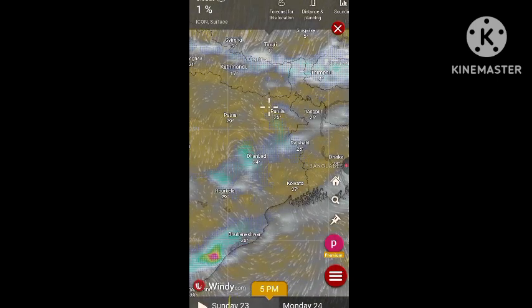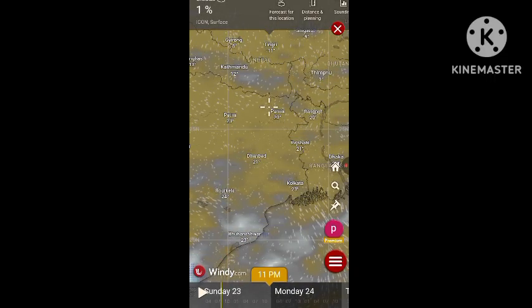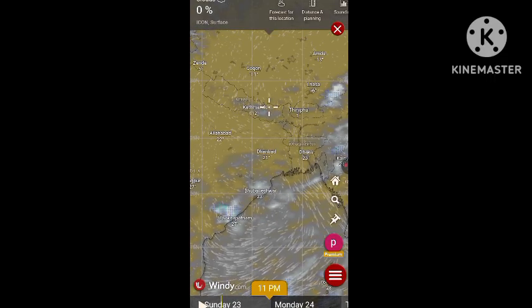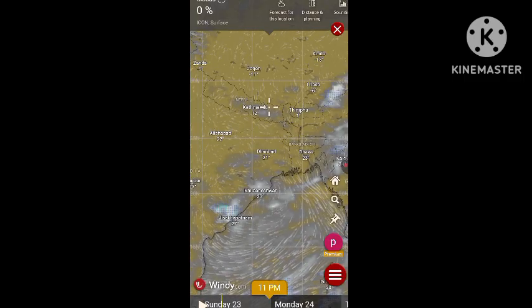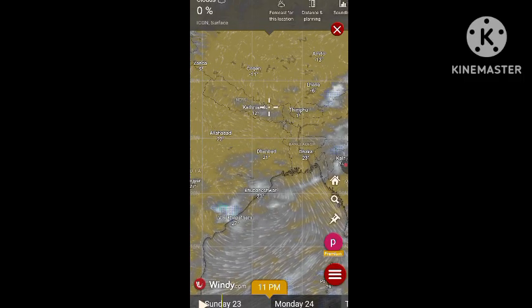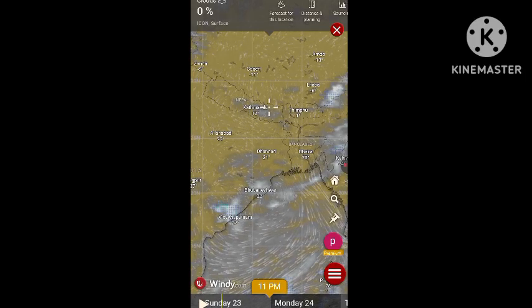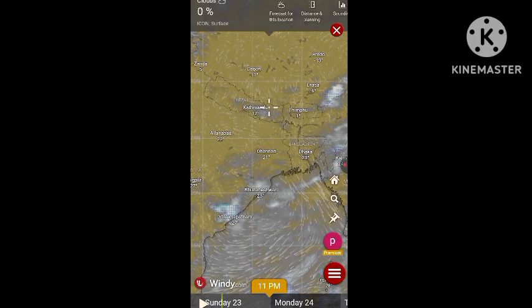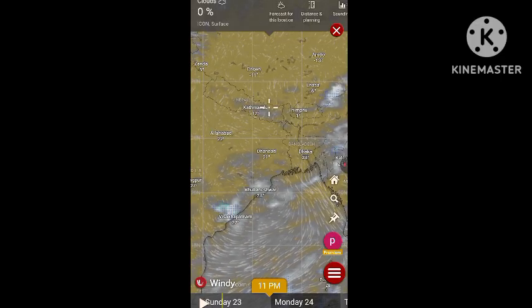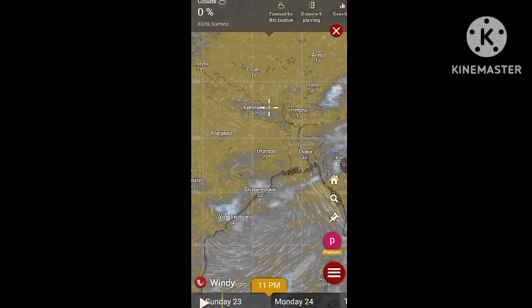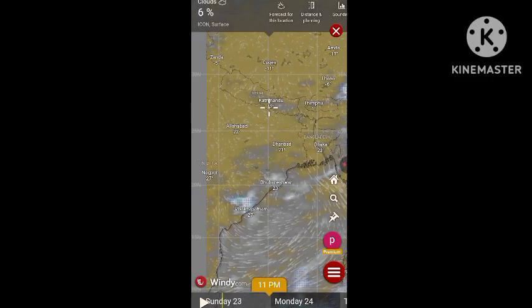Around 5 p.m., the system will only be balanced. Only ECMWF is expecting some coherent rainfall or thunderstorm pattern. As far as GFS and ICON are concerned, I don't see any coherent pattern. So I would refrain from making any conclusive or decisive comment on the Kolkata or West Bengal rainfall for today.